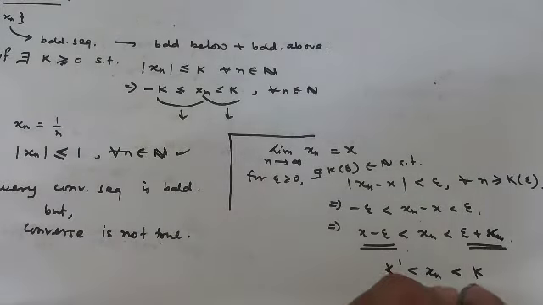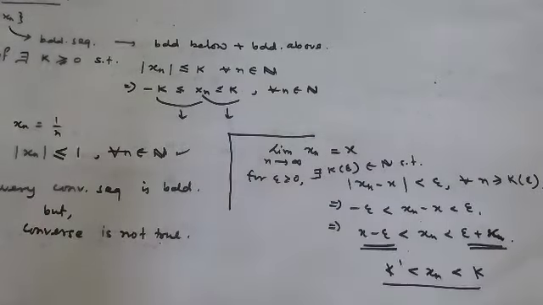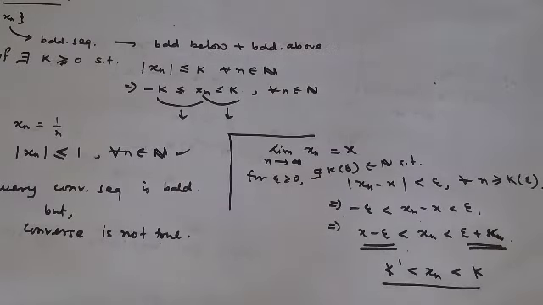Finally we have this sort of relation, and that immediately implies the boundedness. This is more or less the idea behind why every convergent sequence is bounded.